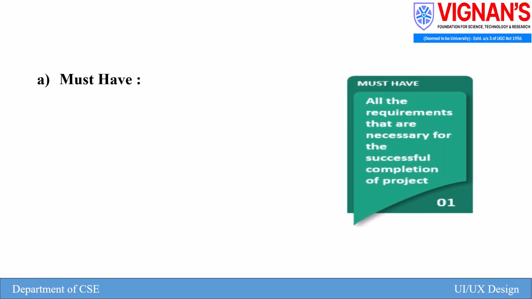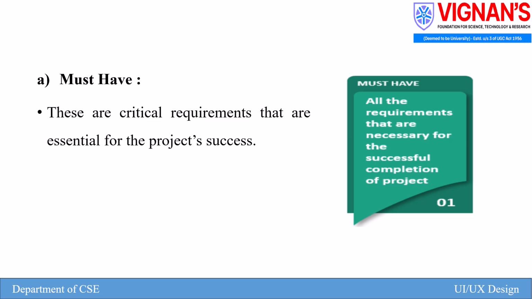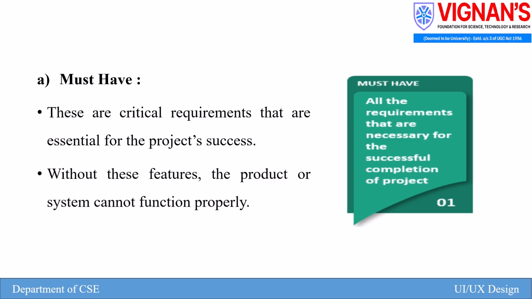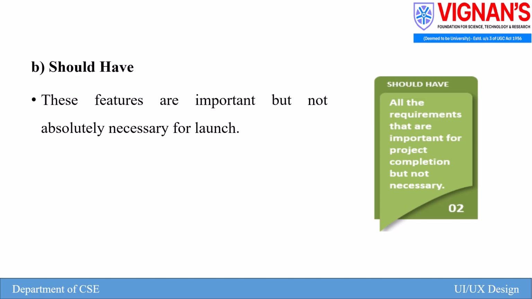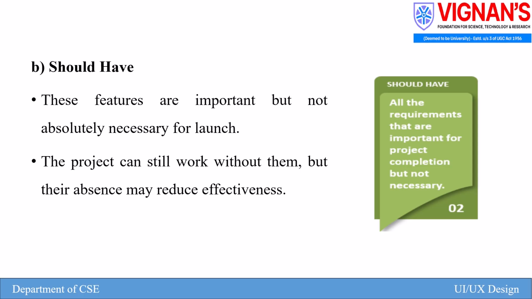Must have features. These are the critical requirements or features that are essential for the project's success. Without these features, the product or system cannot function properly. Should have features. These are the features which are important but not absolutely necessary for launch. The project can still work without them, but their absence may reduce effectiveness.